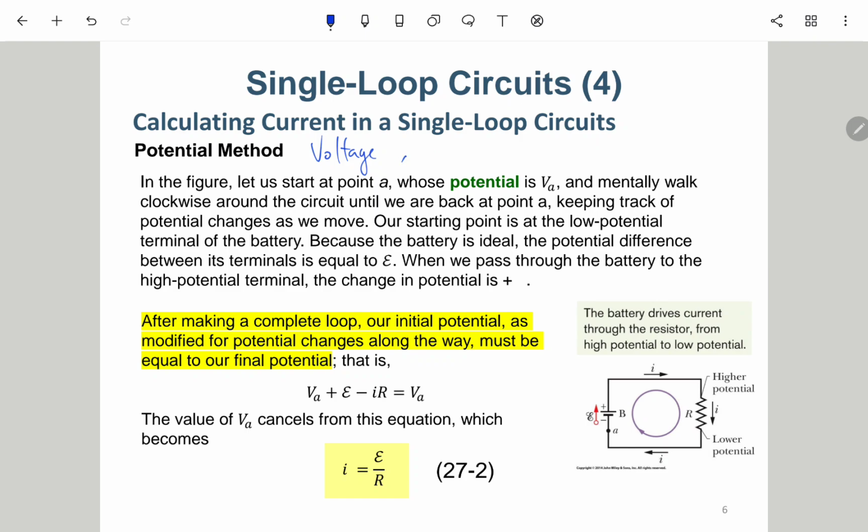Actually in circuit theory we will call it KVL. In chapter 26 we have mentioned something called Kirchhoff current law, which means that if we have a junction, all the current flowing in equals the sum of all the current flowing out. This is called the Kirchhoff current law. 就是柯西和夫电流定律，那自然就也会有这个电压定律。